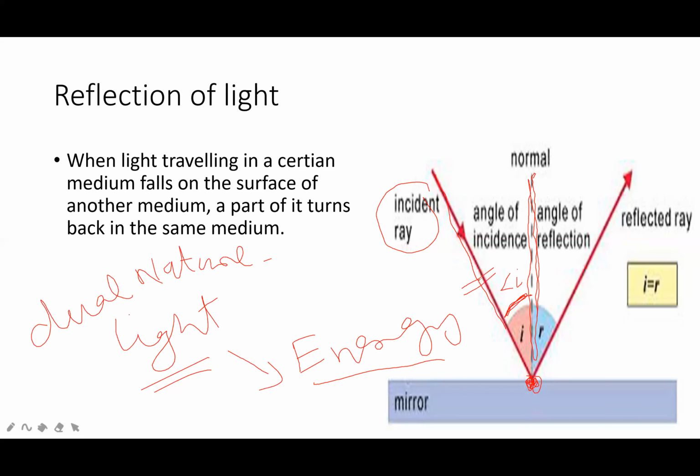This is called the reflected ray. The angle between the normal and the reflected ray is called the angle of reflection.